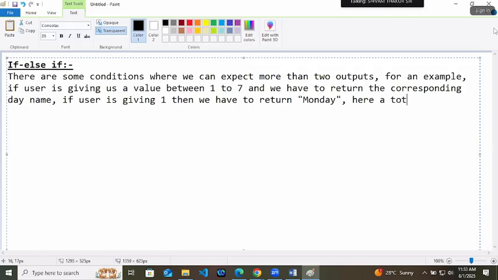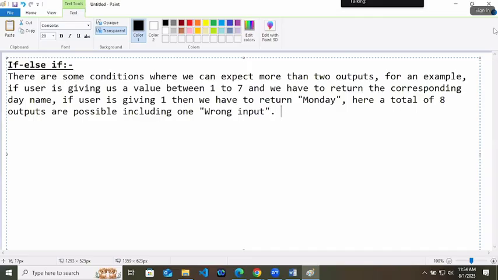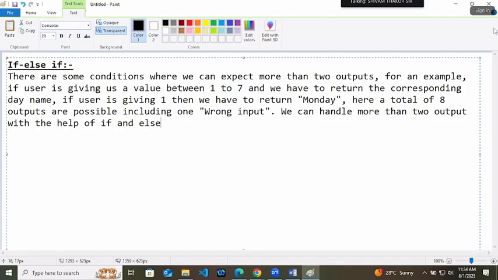Here, a total of 8 outputs are possible, including one wrong input. If the user is giving wrong input, that is also possible. We can handle more than 2 outputs with the help of if and else if, with the help of if and else.